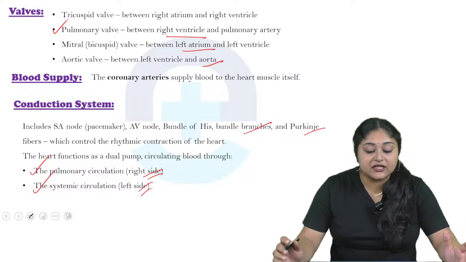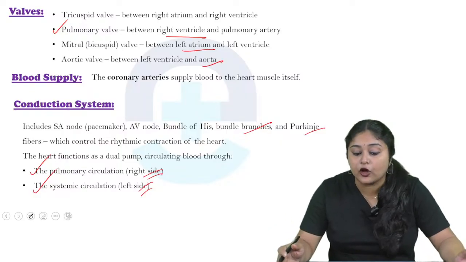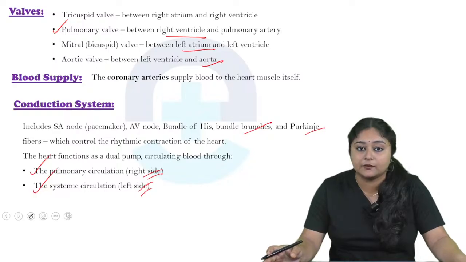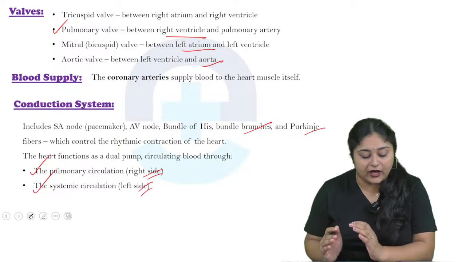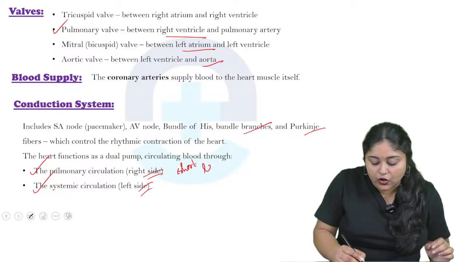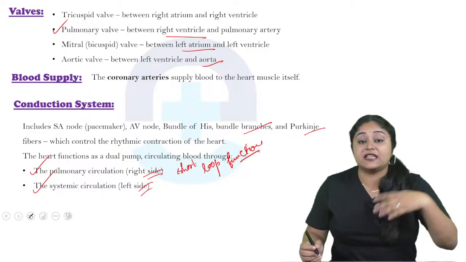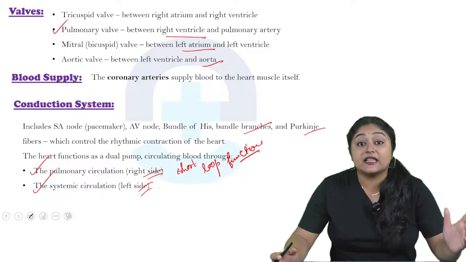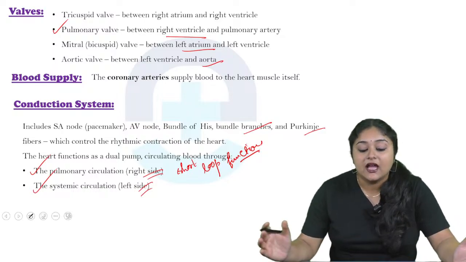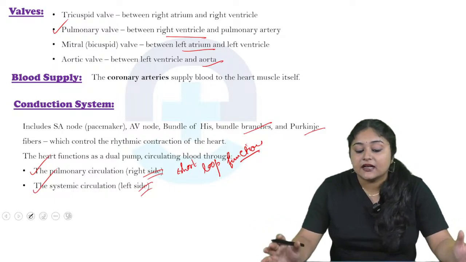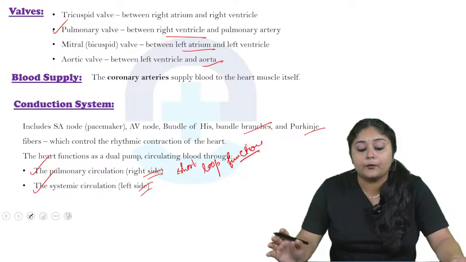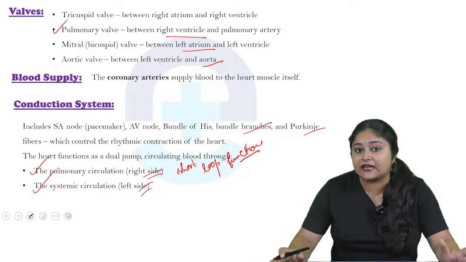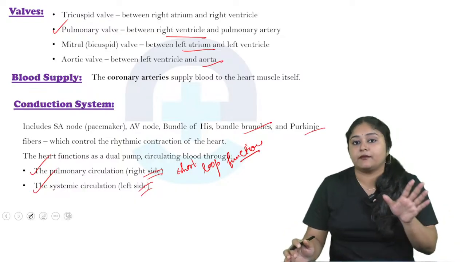So pulmonary circulation carries the deoxygenated blood from the heart to the lungs and returns the oxygenated blood back to the heart. Okay, so that is called pulmonary circulation, and it is a very short loop, so it is also known as the short loop function. Now come to the systemic circulation. The systemic circulation happens on the left side of the heart. It carries the oxygenated blood from the heart to the rest of the body and returns deoxygenated blood back to the heart, and it is a closed loop system. So all the body parts, tissues and muscles get adequate blood flow. Okay, so that is called systemic circulation.